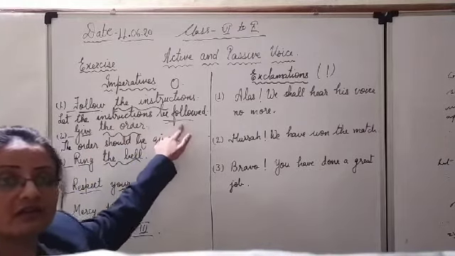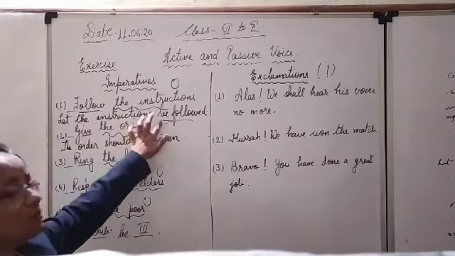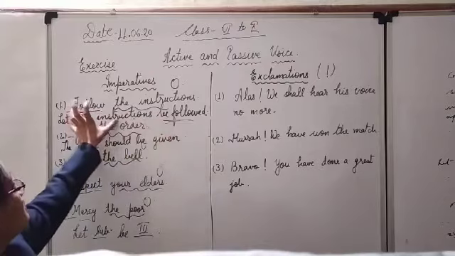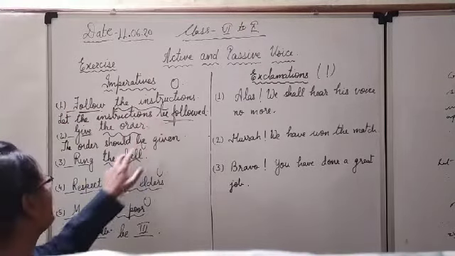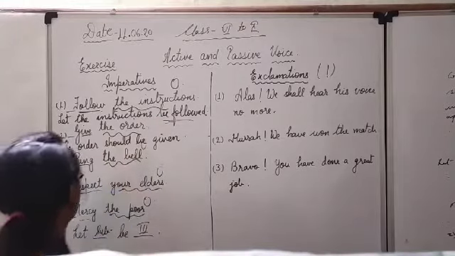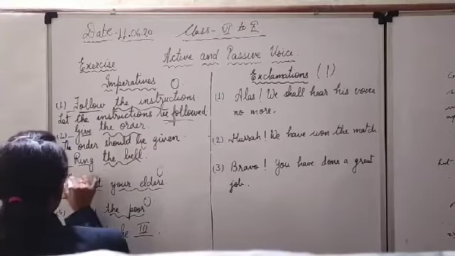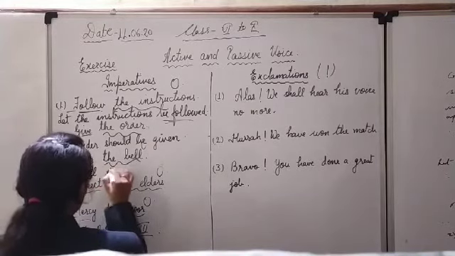Third form of ring: ring, rang, rung. Children, if you are writing let here, then should will not be there, only be will be there. If you are starting with the object, in place of let, should will come here. One and the same thing. So the bell should be rung. If you start with this, as per our rule, the object will become the subject.